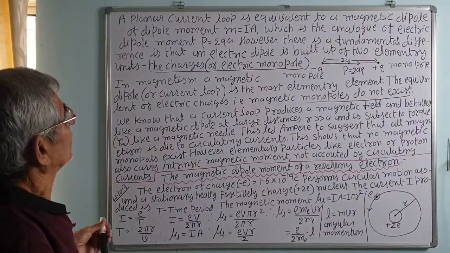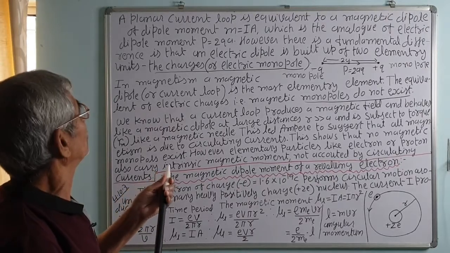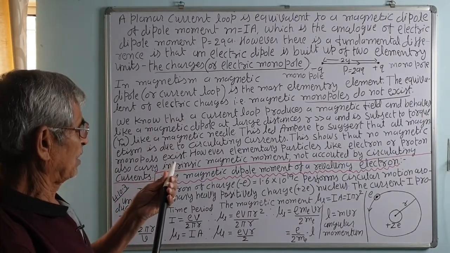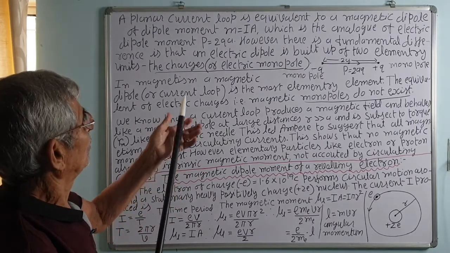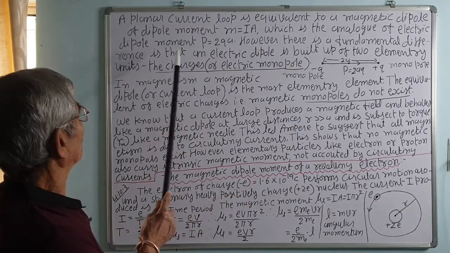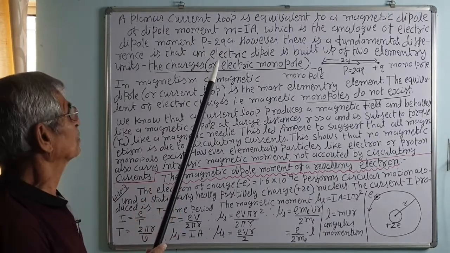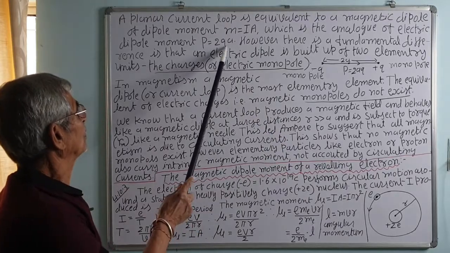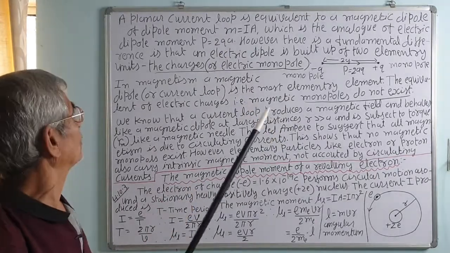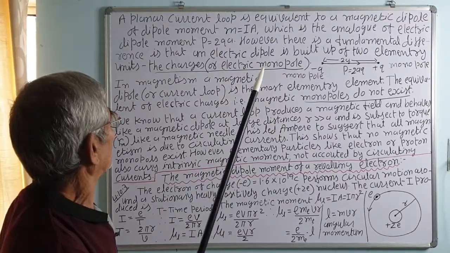A planar current loop is equivalent to a magnetic dipole of dipole moment M is equal to IA, where I is the current and A is the area, pi r square being the area of the loop. This is an analog of the electric dipole moment P is equal to 2QA, where Q is the charge, that is minus Q and plus Q, the two fundamental elements that constitute the electric dipole, and 2A is the separation between the two charges.